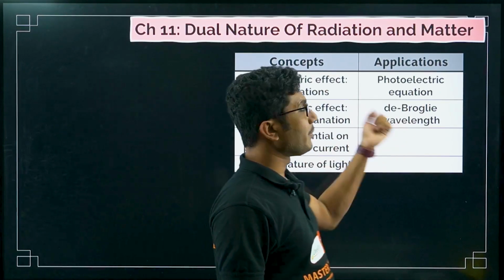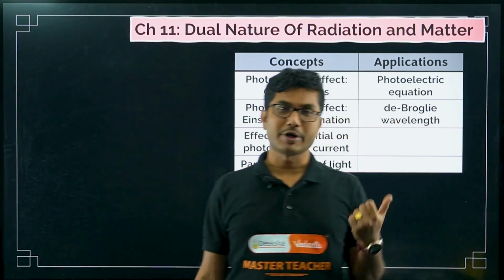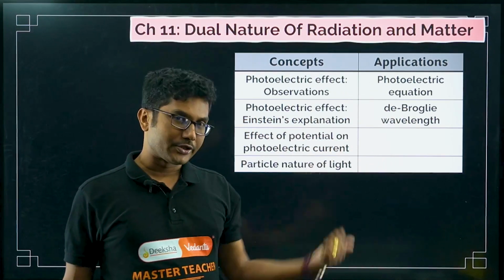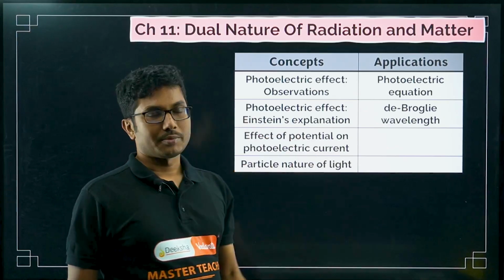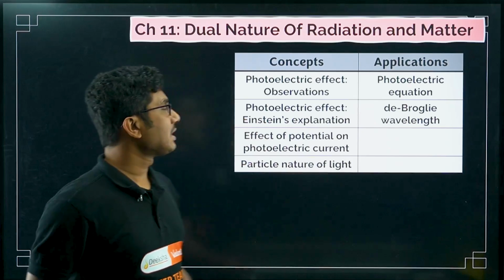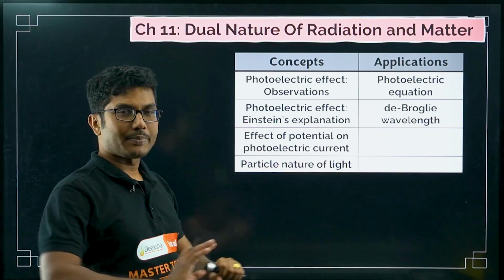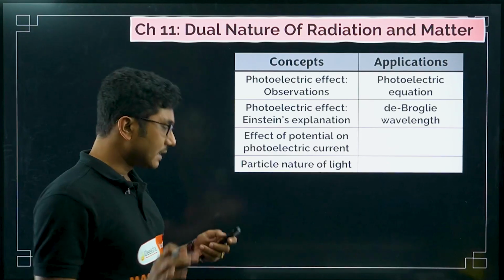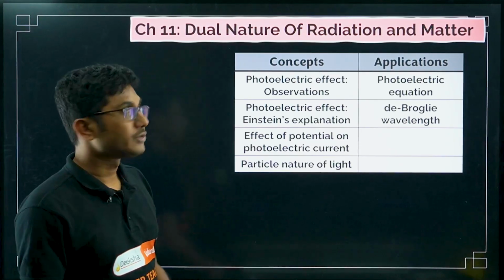Also de Broglie wavelength is very important, that is the wave nature of particle. So de Broglie wavelength talks about the wave nature of particle, while particle nature of light, that is Einstein's explanation, talks about when light behaves like a particle. So these are also very important. Small chapter, fewer concepts to study, but a very scoring chapter. That's why this is a recommended chapter for all the students.